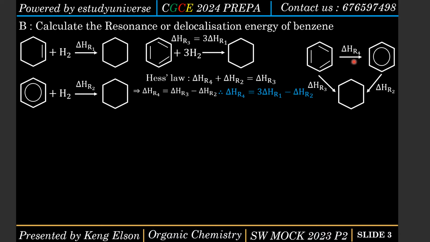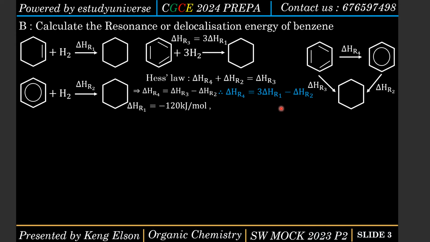So the enthalpy change accompanying this reaction, which is actually the delocalization energy of benzene, is gotten by taking 3 times the enthalpy change of hydrogenation of cyclohexane, then subtracting the enthalpy change of hydrogenation of real benzene. We are going to get the delocalization energy, that is the energy involved in stabilizing the benzene compound. All right, so that's what Hess's law is saying.